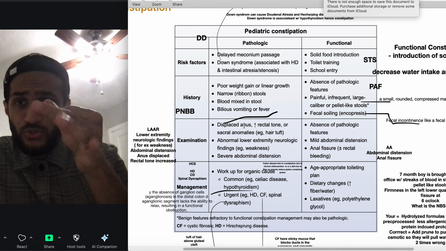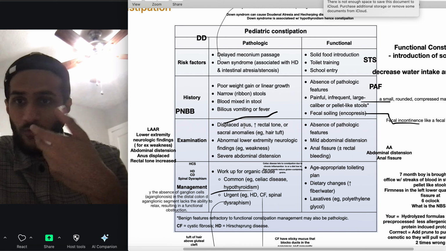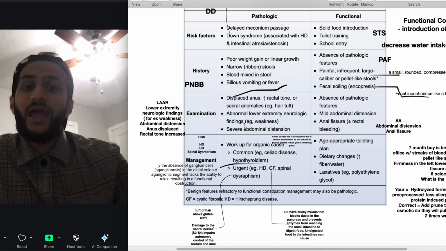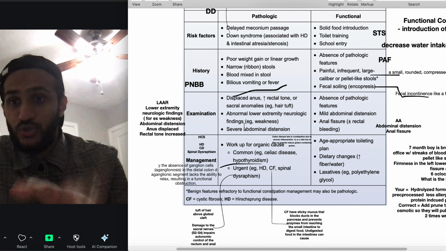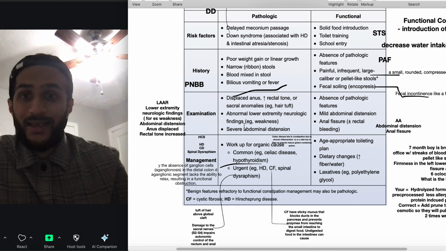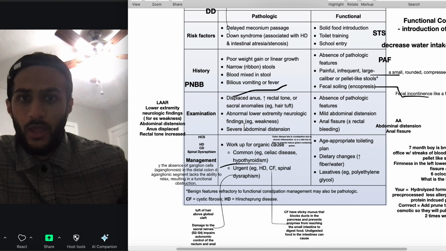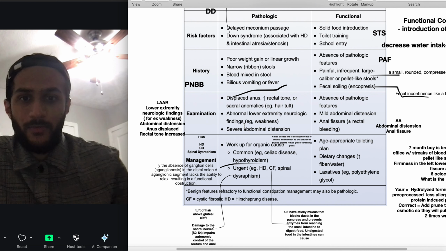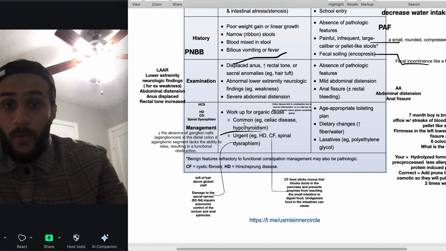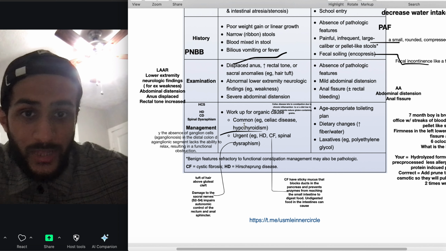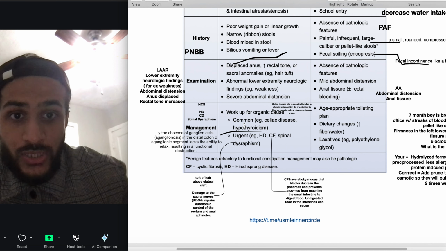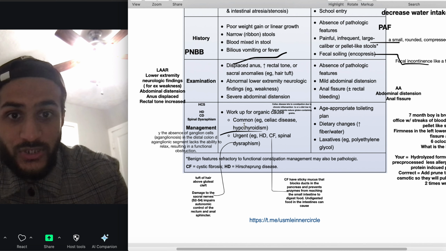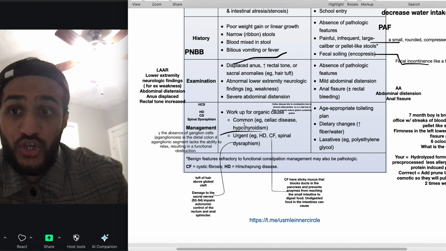Other red flags are narrow ribbon-like stools, blood and mucus, and bilious vomiting or fever. We can have problems with a displaced anus, and I could imagine that's due to increased rectal tone. There can be sacral abnormalities, so a hair tuft can be there, and we can have abnormal lower neurological findings, weakness, and severe abdominal distension. Guys, we need to work up for celiac disease. Celiac disease leads to constipation due to chronic inflammation, and the diet is low in fiber as the patient has reduced gluten intake.